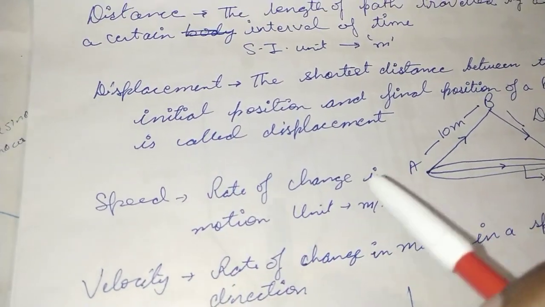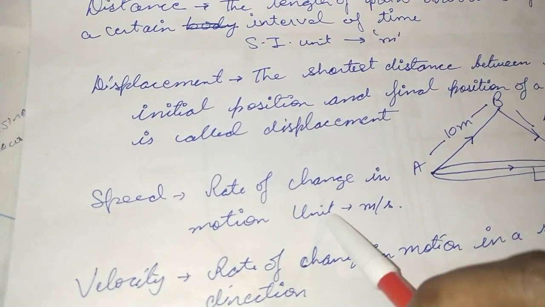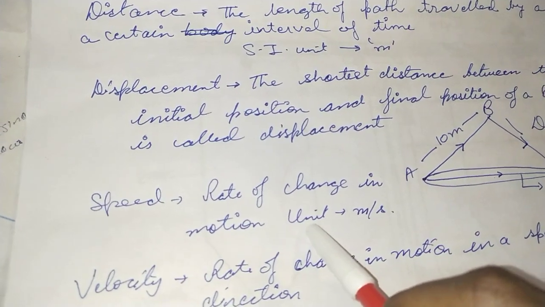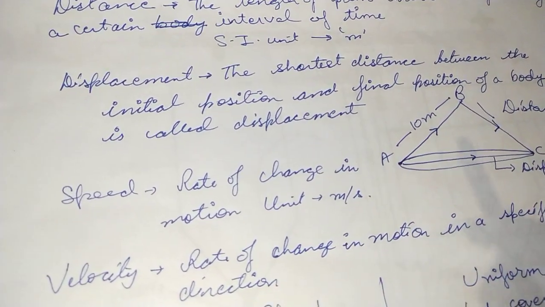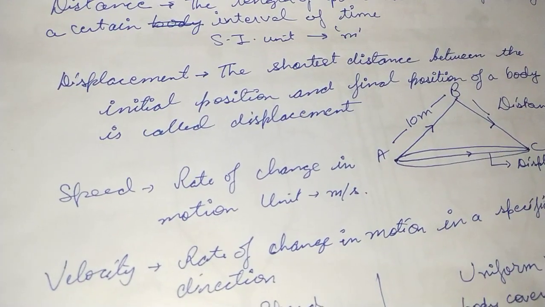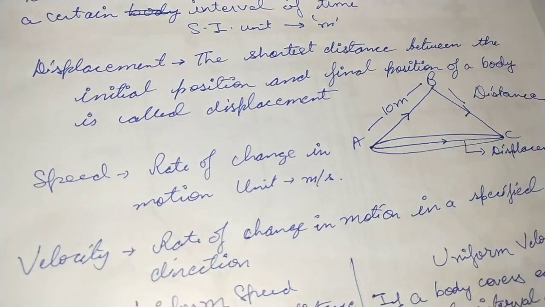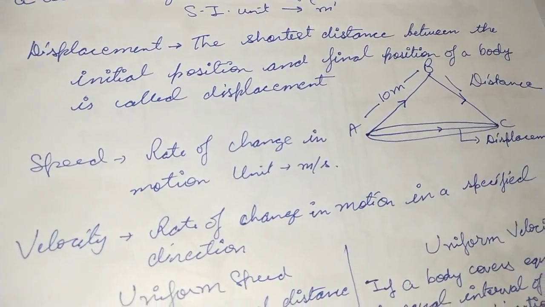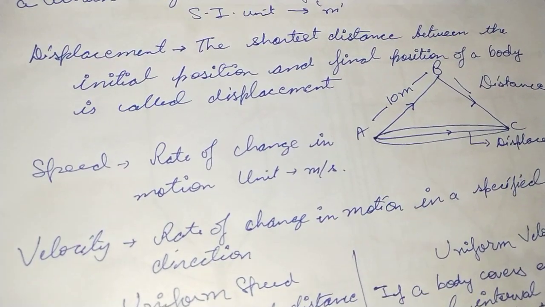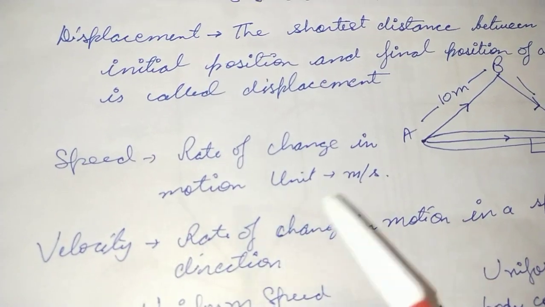All right. Now, what is speed? Speed is basically the rate of change in motion. Now, what does this mean? That means initially an object might be covering a distance of 20 meter, then after some time 40 meter, then after 60 meter. In every 1 second it is able to cover 20 more meter. So that means the speed will be simply 20 meter per second, whatever be the change happening per unit time.